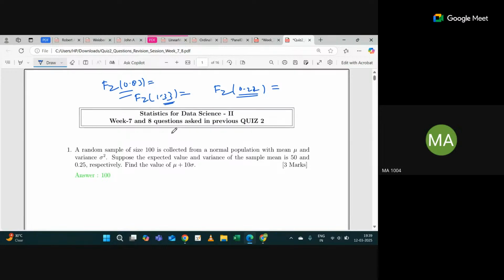Can you try this question and let me know whether you are getting 100 as the answer or not? I can solve it, but I just wanted to give you the idea because you have to solve this in the quiz 2 exam.